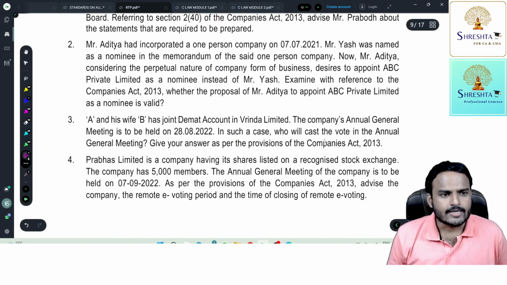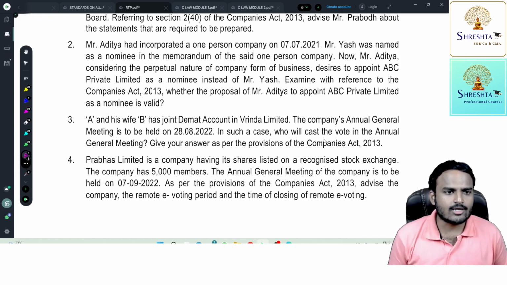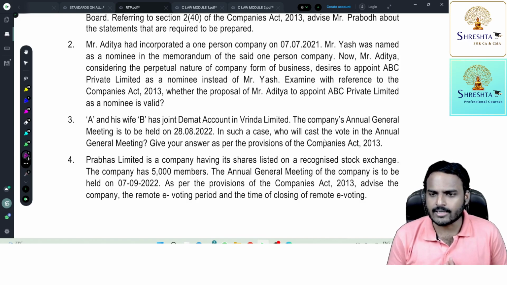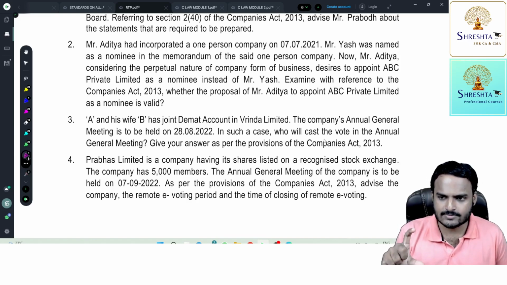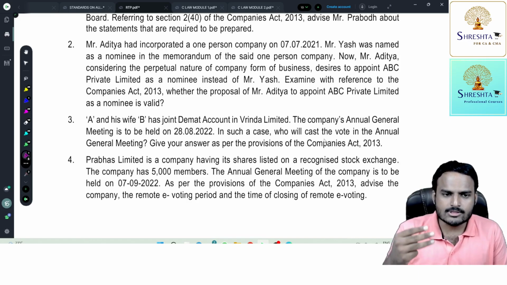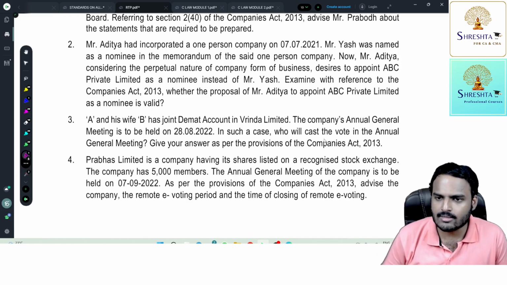Next, third question. A and his wife B have a joint demat account in Vrinda Limited. The company AGM is to be held on 28th August 2022. In such a case, who can cast the vote in AGM? Give your answer as per provisions of the Companies Act. Now, this is clearly about joint shareholding. In case of joint shareholding, two or three persons can hold a share jointly. Whose name appears first in the list, that person is entitled to cast vote at the general meeting.